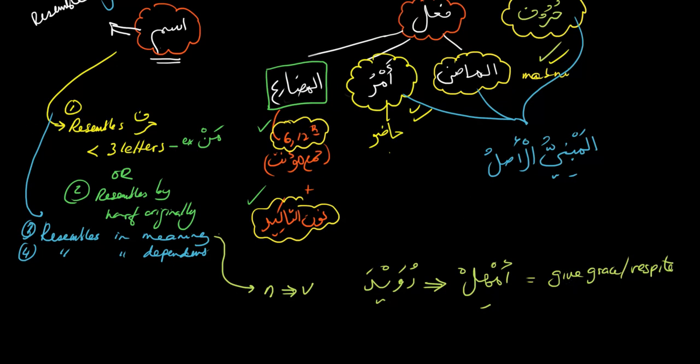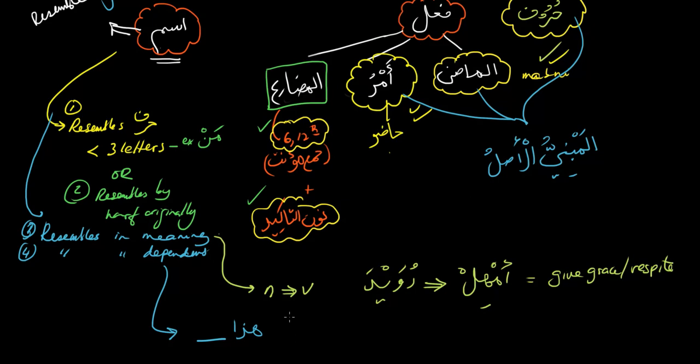Resembling in dependency. Now, what does it mean by resembling in dependency? For example, the word haza, which means this, is an ism ishara. It's a noun, but it doesn't mean anything by itself. If you remember from chapter 1, the definition of a noun was a word that could be understood by its own self. But here is a case which cannot be understood by its own self.